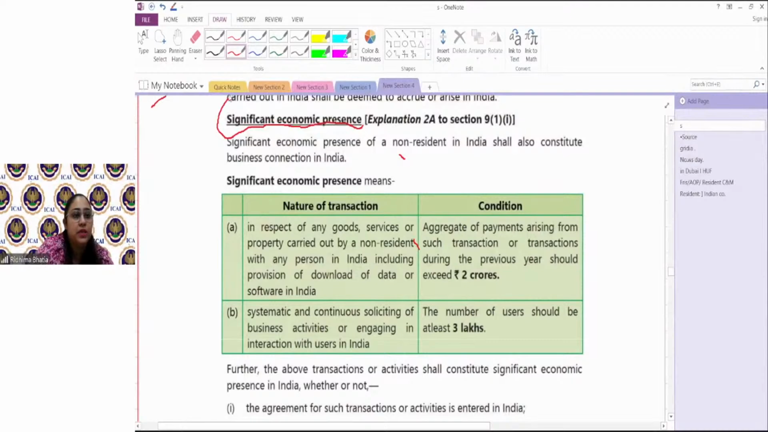अगर students, मैं आपको सिर्फ इस word को analyze करने के लिए बोलूं, what does this mean? If I'm saying a non-resident has significant economic presence, generally आप क्या समझोगे? What would generally you understand with this term, just by reading the term?